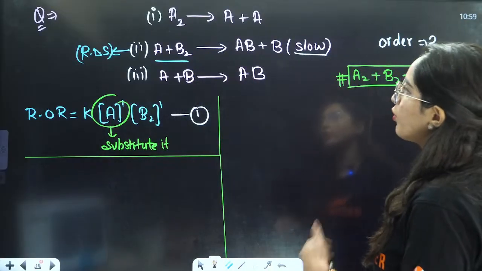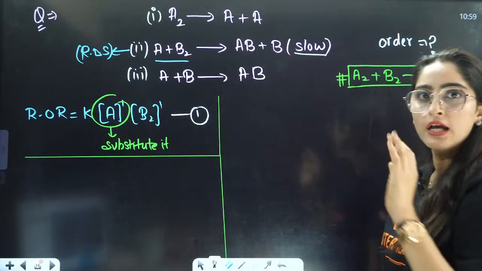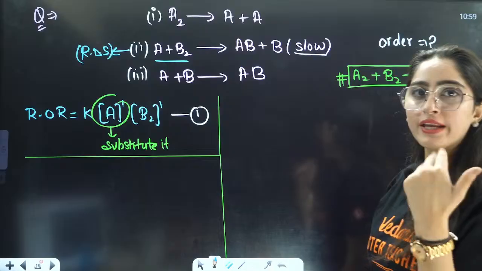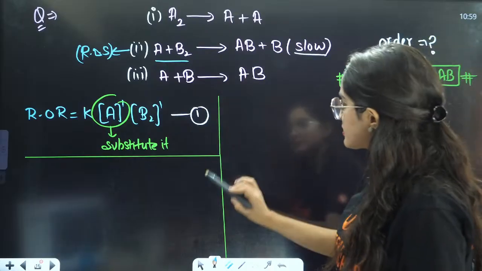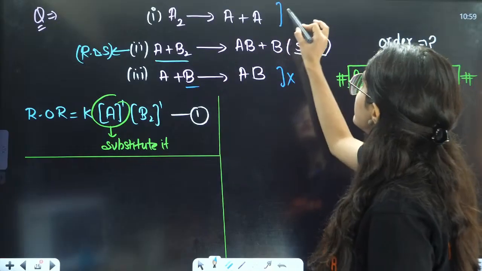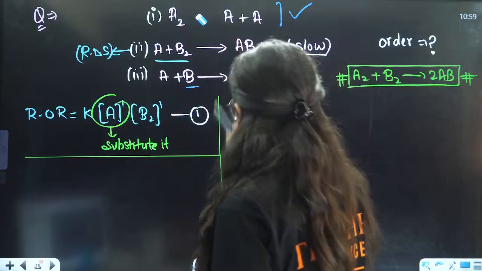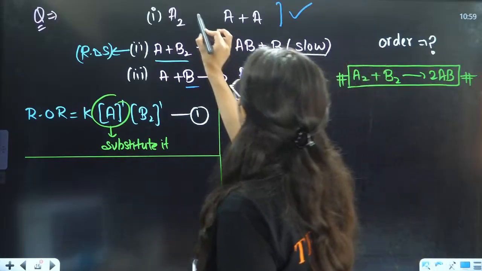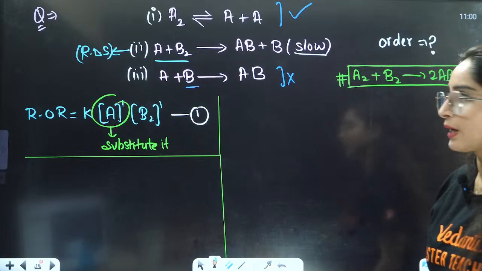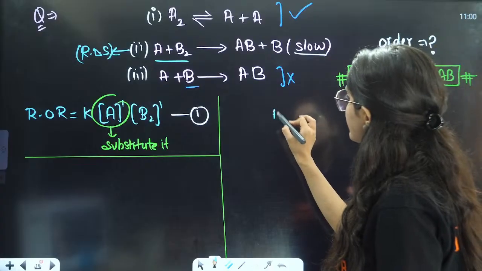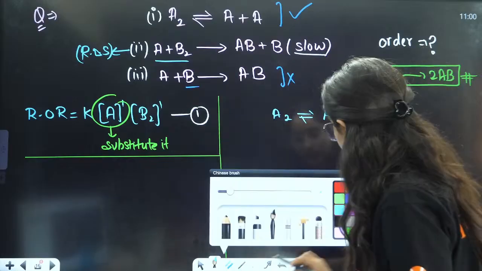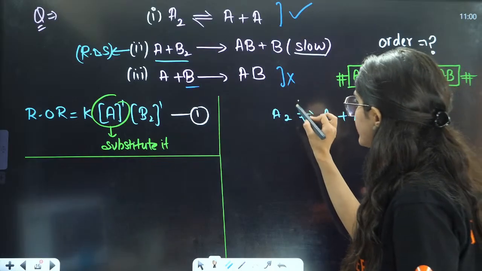I'll take up one more reaction, whether first or third. That reaction should have A, but it should not have any other intermediate. The third one has another intermediate, so I will not choose it. Instead, I will choose the first reaction. In the question it will be mentioned that this first reaction is in equilibrium. So I'll choose this first reaction, A2 gives rise to A plus A. Now I am taking the equilibrium constant as Kc.